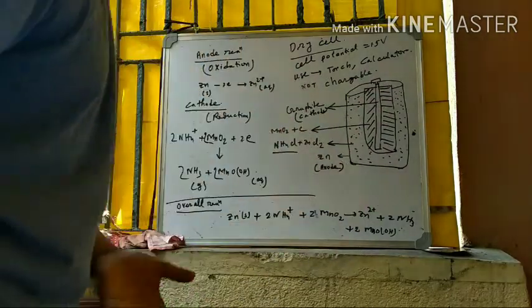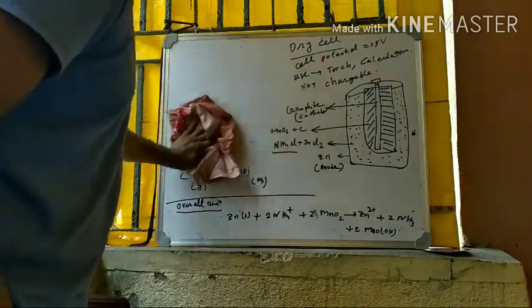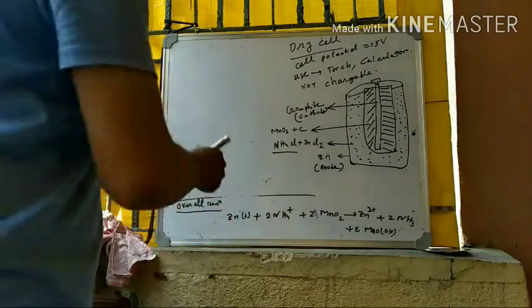Because these ammonia gases are entrapped by reacting with Zn2+.